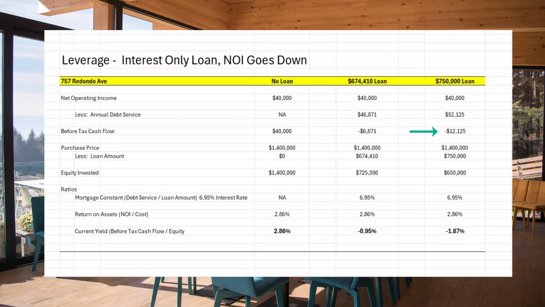Looking at the structure of the transaction, purchase price $1,004,000, loan $750,000, equity position $254,000. Here is your mortgage constant. The return on assets is lower. So what happens when we go from a loan of $674,000 up to $750,000? Well, the return will go down, which is exactly what happened here.